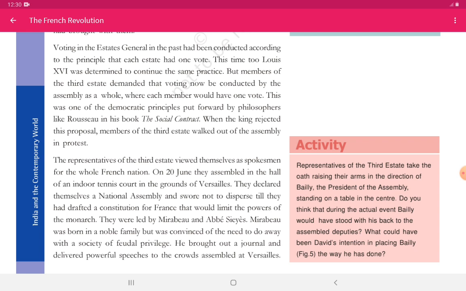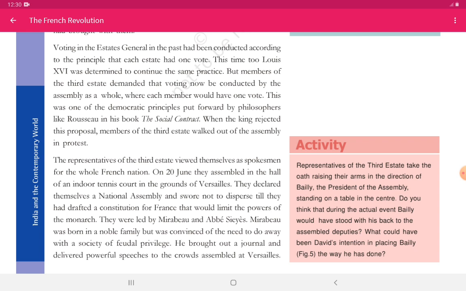Because now as 600 votes we are getting, and along with that some of the people of the second estate or first estate would also vote because they are in favor of these people. As we are reading further, we will come to know Mirabeau and many other people like that who were actually belonging from the first and second estate. They supported the third estate, so they will also vote in favor of the third estate, and in this way the majority will already form. But over here, King Louis XVI rejected it.